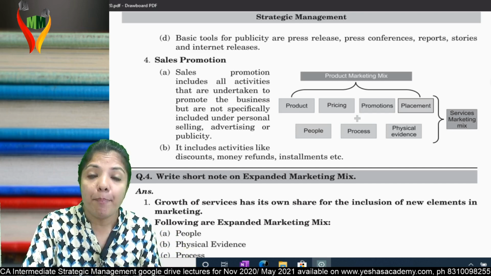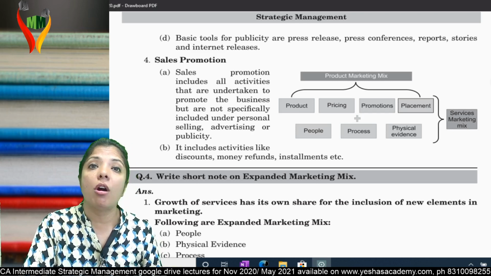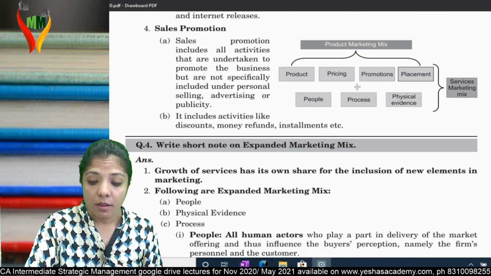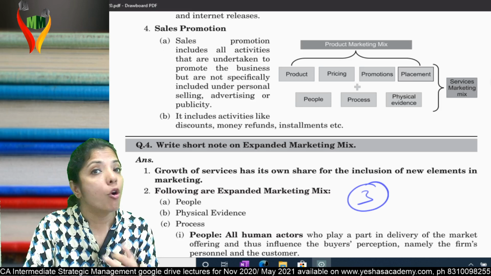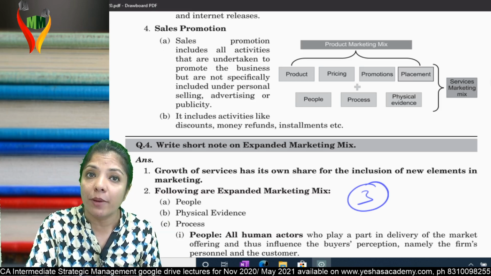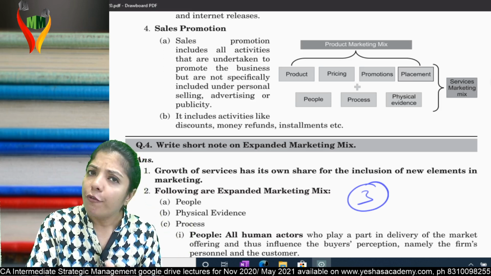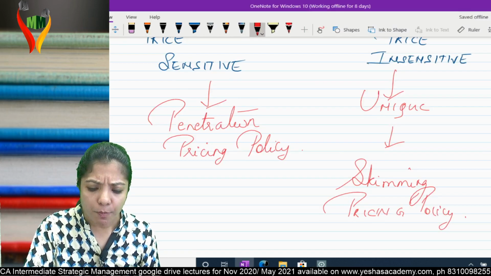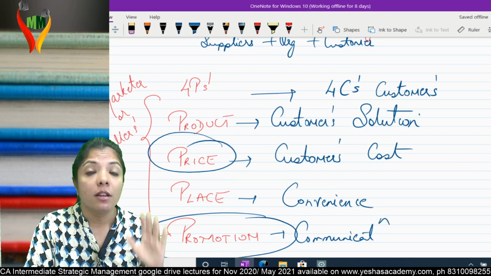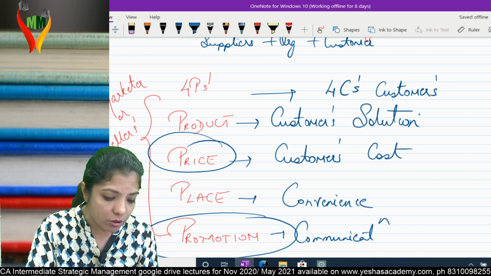what has happened in the environment because of which they had to bring 3 more P's? Reply. 4 P's were sufficient. Product, price, place, promotion was sufficient. Still, what has happened in the environment because of which they had to introduce 3 more?